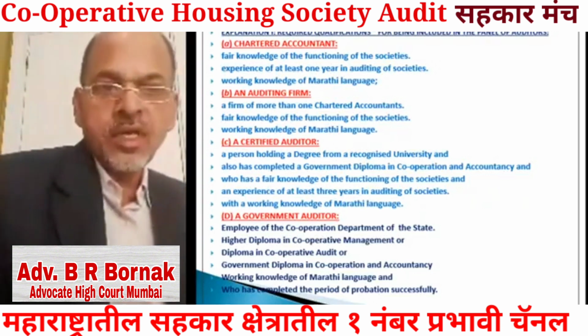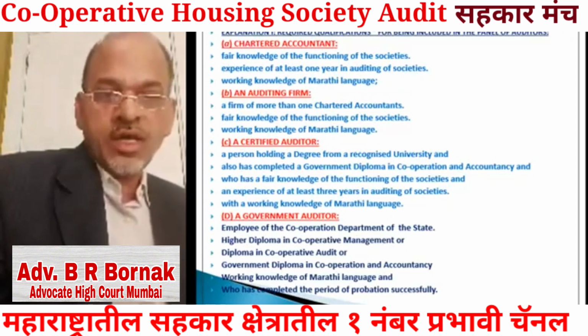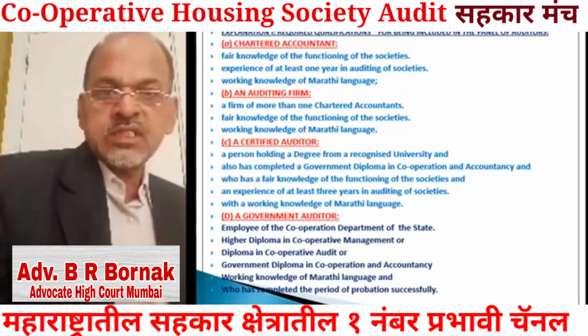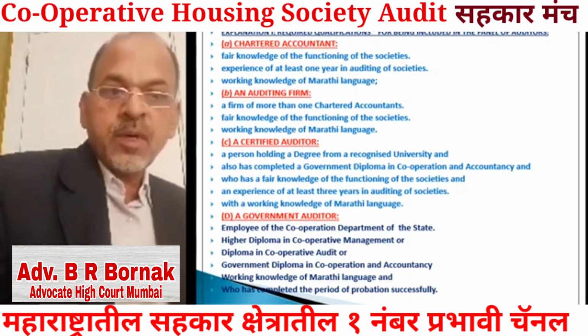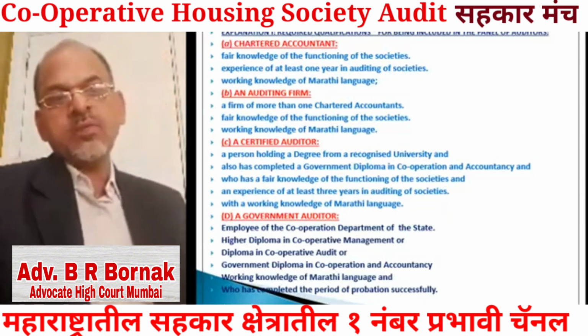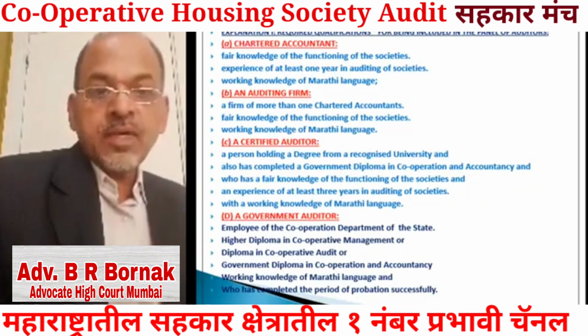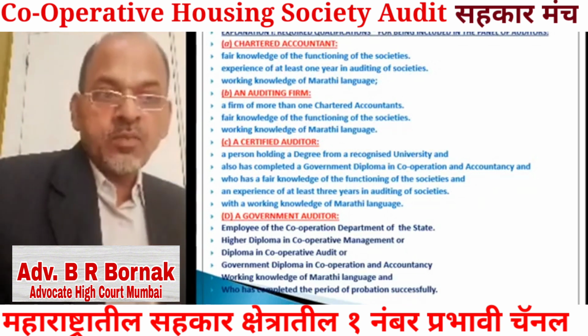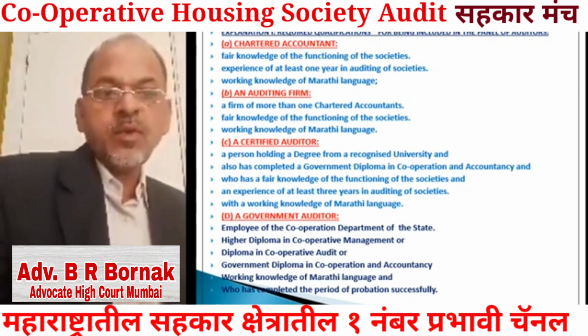Now the fourth category, that is D category, government auditors. See which persons are involved. Employee of the cooperative department of the state, and he possesses higher diploma in cooperative management, means he has obtained this higher diploma in cooperative management, or government diploma in cooperation and accountancy.